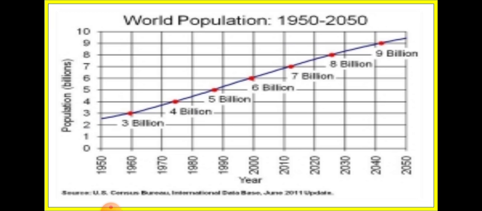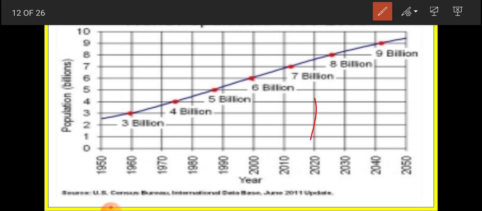Understood? The world population increased to 6 billion, and again, as I have explained to you, the continents that have a large population are Asia and Africa. So these two continents had a large population at that time also, okay. It is believed that, if we talk about now, the current population according to the record, in this graph you can see that the current population of the world is 7 billion, okay. According to this graph the current population is approximately 7 billion, but the current population of the world is 7.8 billion. So that means we are increasing like that only, and in 2050 I think we will be more than 9 billion, okay.